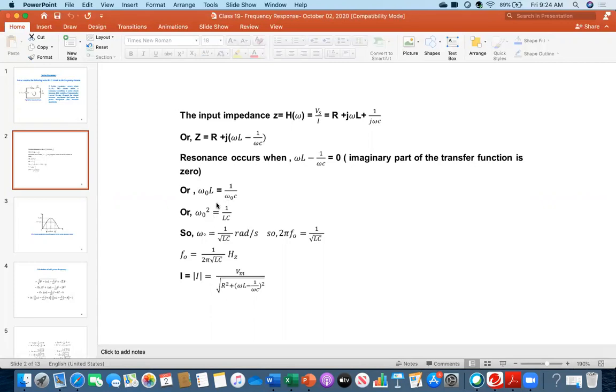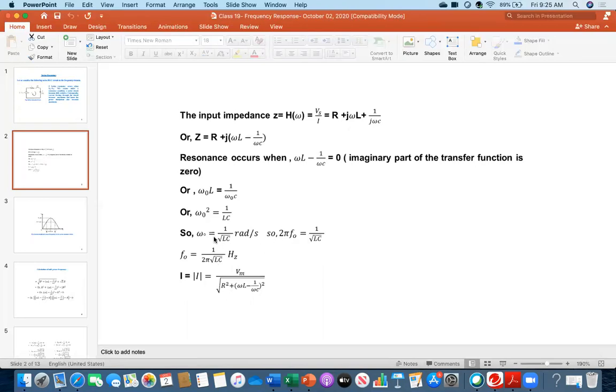Therefore, everybody see, I divide by L, and then this is omega naught squared LC. So ultimately omega naught is 1 over root over LC, radian per second. Or from here you could write omega means 2 pi f, so 2 pi f naught is 1 over root over LC. So in terms of frequency, f naught is 1 over 2 pi root over LC hertz. Therefore, in terms of angular frequency, omega naught is 1 over root over LC. In terms of normal frequency, 1 over 2 pi root over LC. And then this is the magnitude of current, Vm over R for this one.